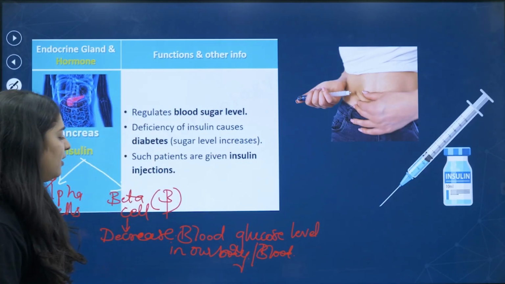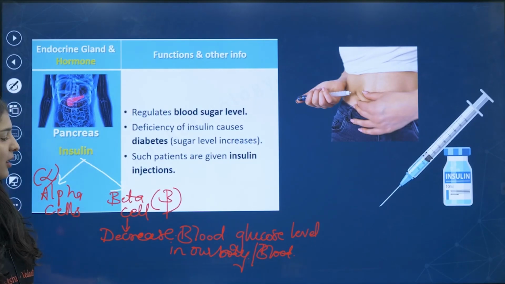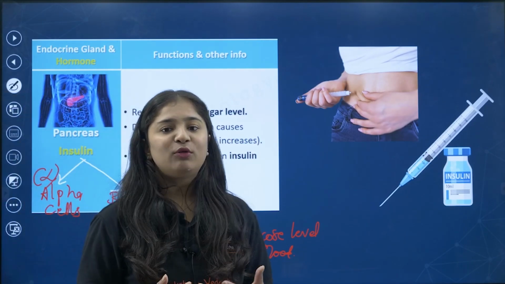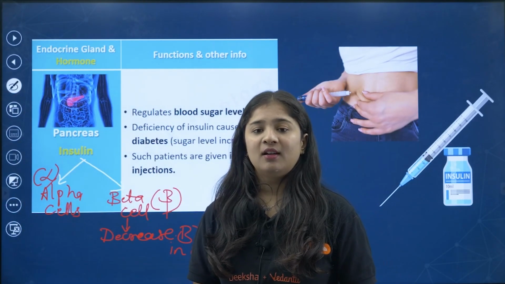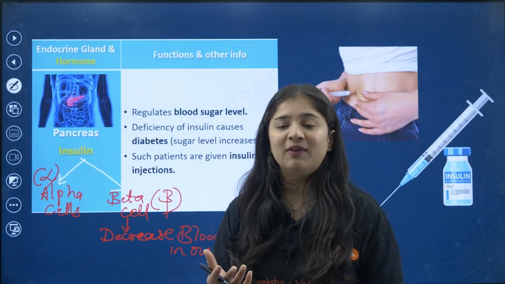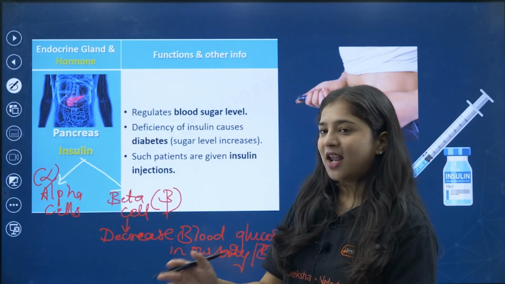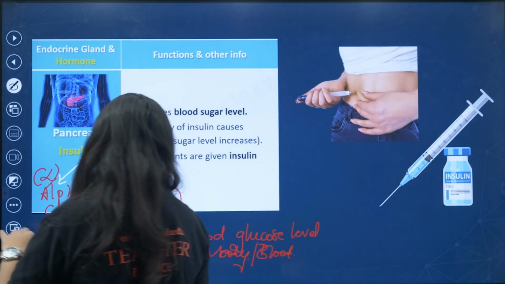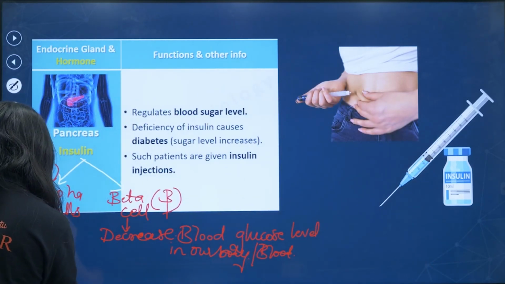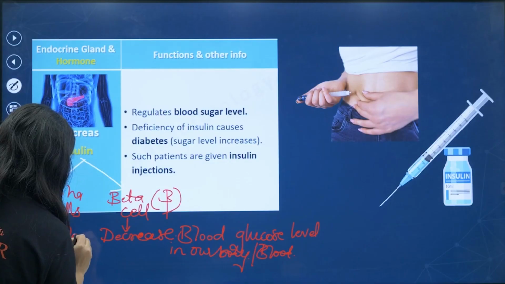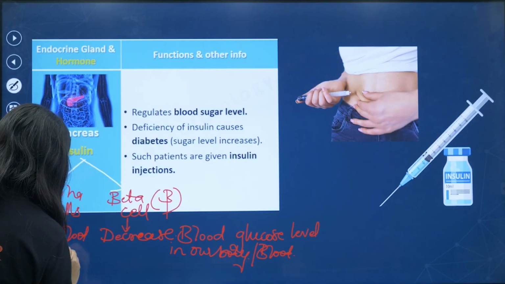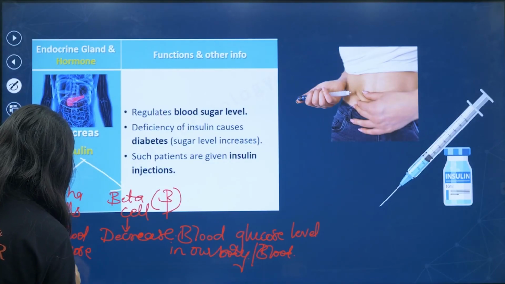Oh my god, ma'am, they are decreasing blood glucose level, then who will increase our blood glucose level? So there is a Superman called alpha cells. They are coming here and they increase blood glucose level in the blood.